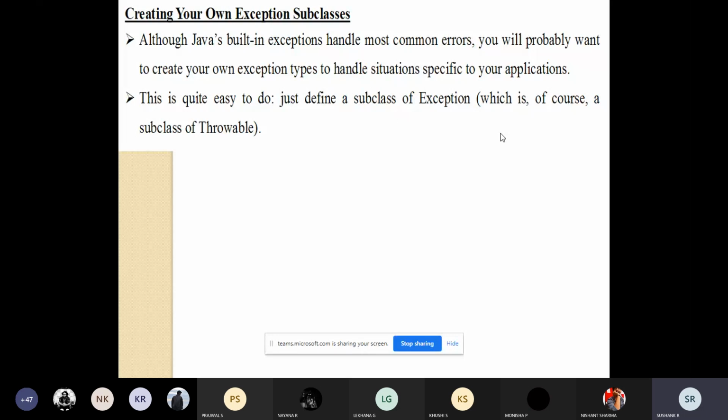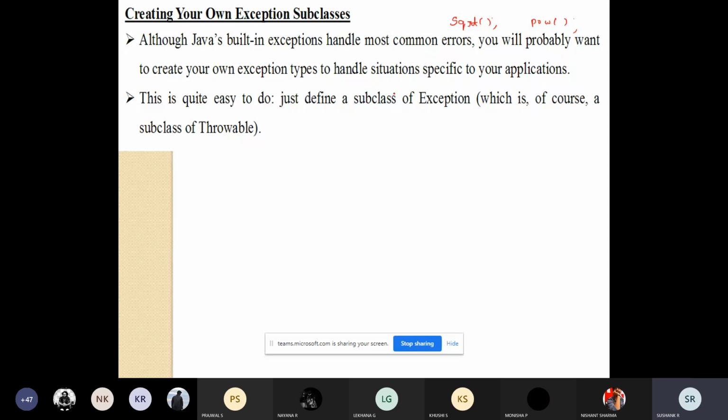How do I create that? I don't want any built-in support from Java. I want to create my own exception. So how do I do that in Java? See, for example, you know that in C++ or in C, you have a function called sqrt, which gives you the square root of a number. There is a function called pow, which gives you the power of a number. These are the inbuilt functions.